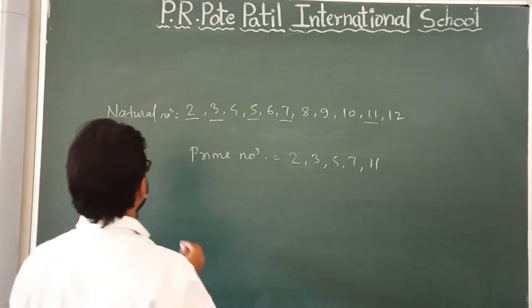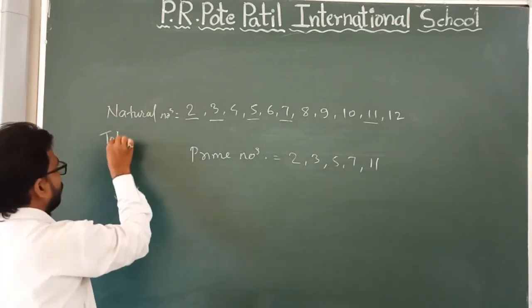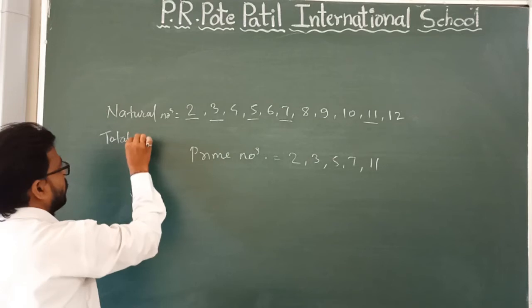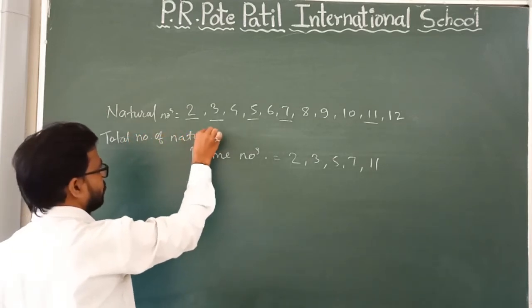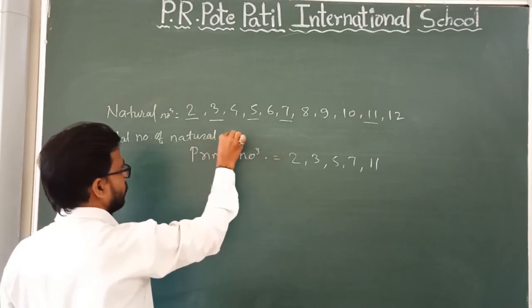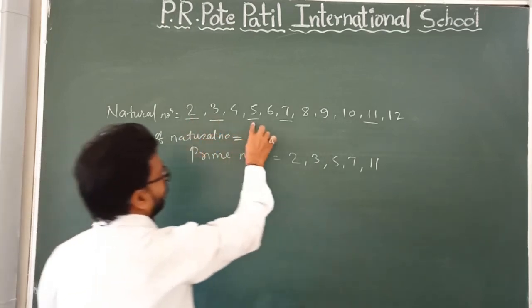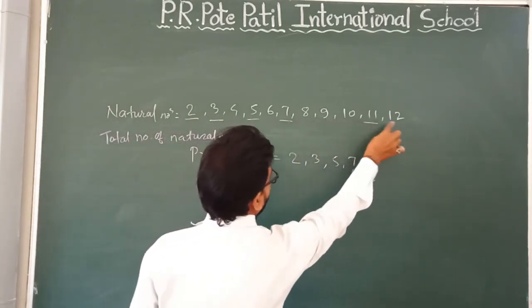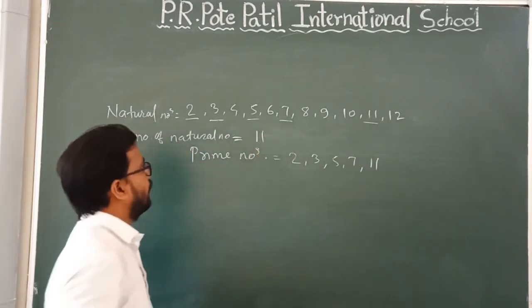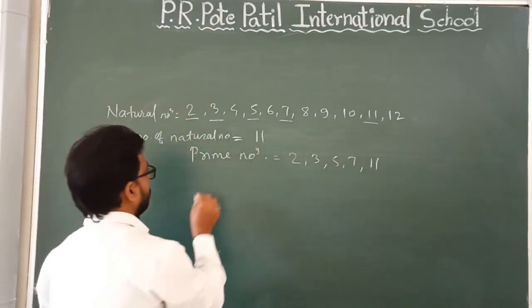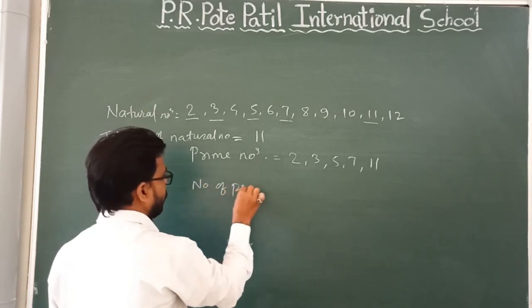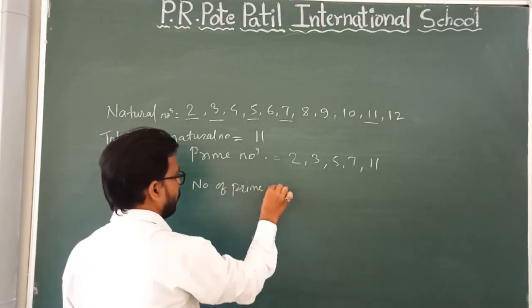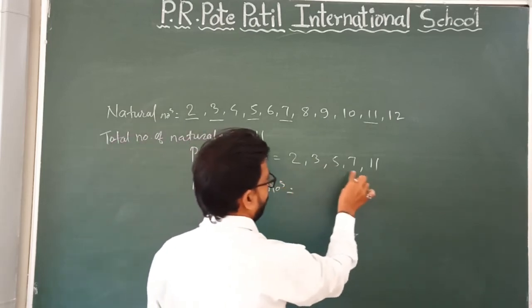How many natural numbers are there? Total number of natural numbers: 1, 2, 3, 4, 5, 6, 7, 8, 9, 10 and 11. So 11 natural numbers are here. And the number of prime numbers: 1, 2, 3, 4, 5.